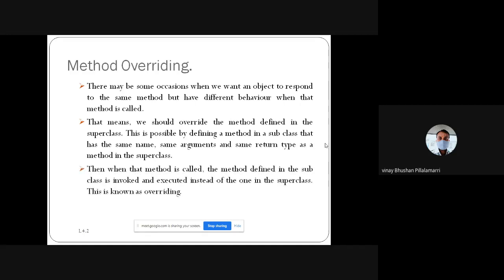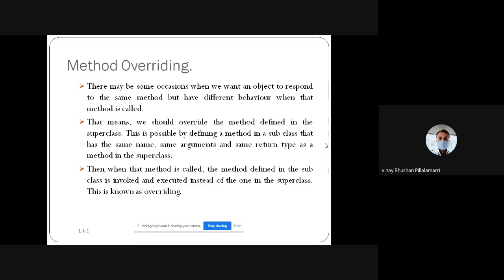Thus, when the method is called, the method defined in the subclass is invoked and executed instead of the one in the superclass. This is called overriding. How can this overriding be removed?